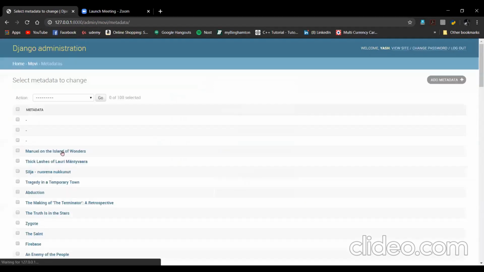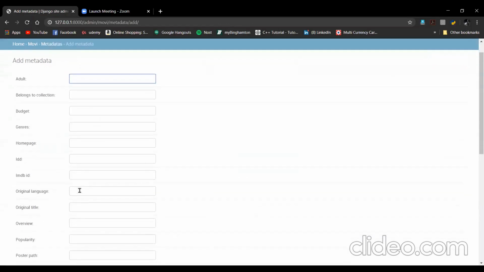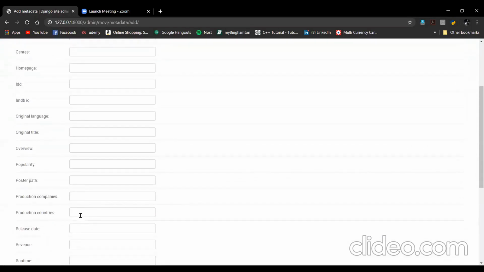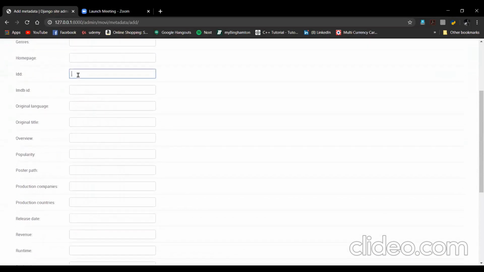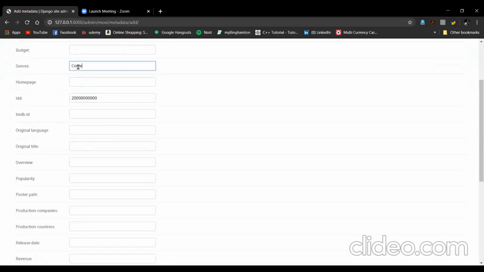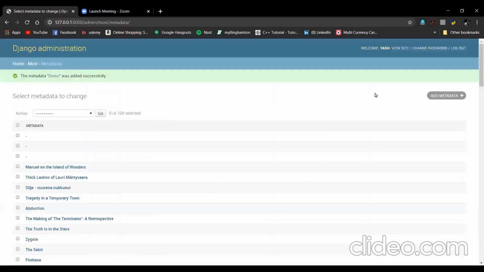In the metadata collection, if I want to add a movie, I just click add metadata, and then I give a title, Demo. And anything you want, you can fill in. Then directly add it to the database.